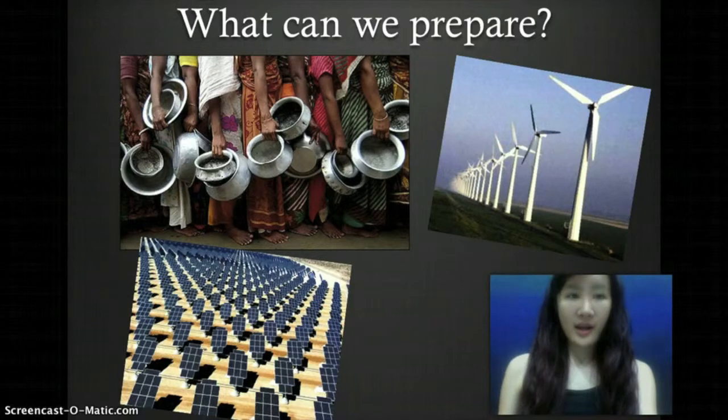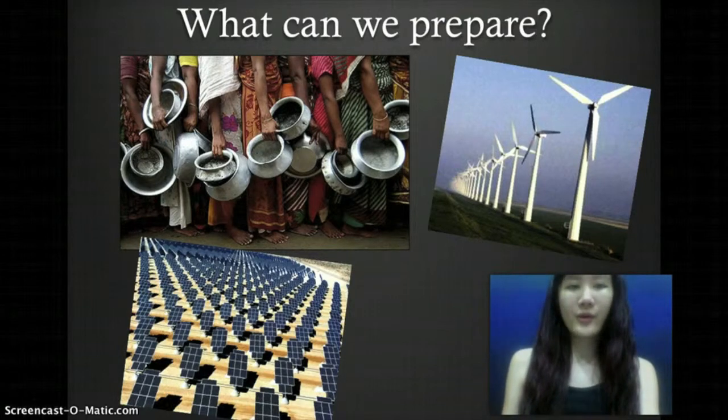What can we prepare? Well, more than 30 U.S. bases are threatened by sea level rise. Militaries should install solar arrays and wind turbines and monitor electricity use. Prepare for food shortages and protect animal habitats. We should stop burning a lot of fossil fuels and polluting the environment.